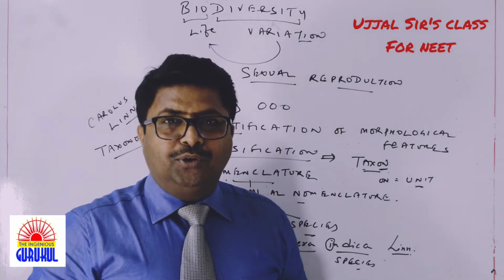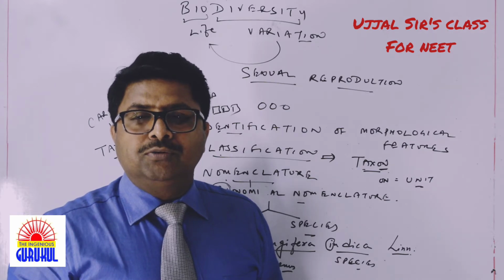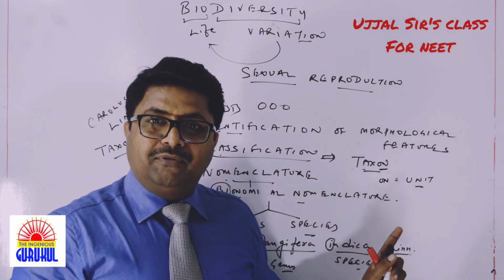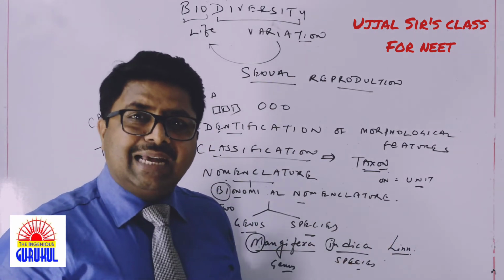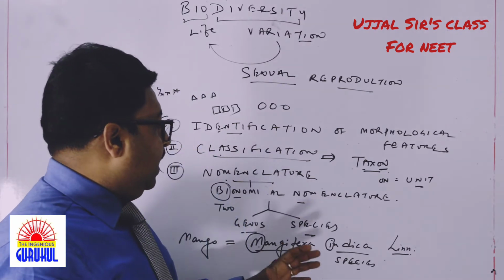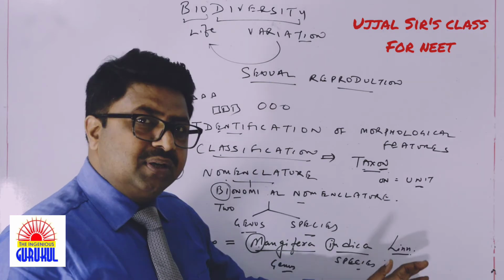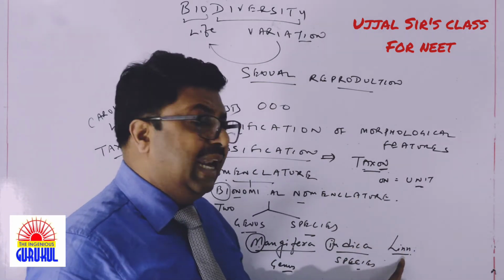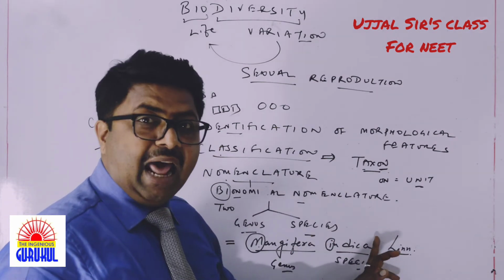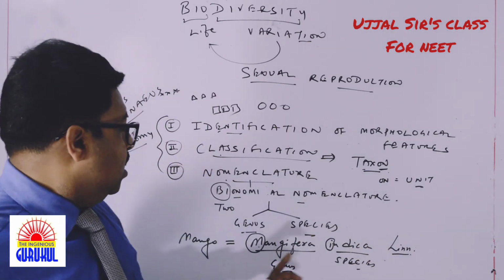And students, I told you in the very first video that every other topic of biology is going to be important to score more than 350 out of 360. And the living world, which seems to be very much easier for us, but mind you, in 2019, last year, one particular question came which we are going to solve in the very next video. The question was, the scientific name of mango is, and there were 4 options. One option was Mangifera indica Lin. There was another option which said Mangifera indica Carol Lin. So it is not Carol Lin, it's not Carolus Linnaeus, it's only Lin. So the answer was this.